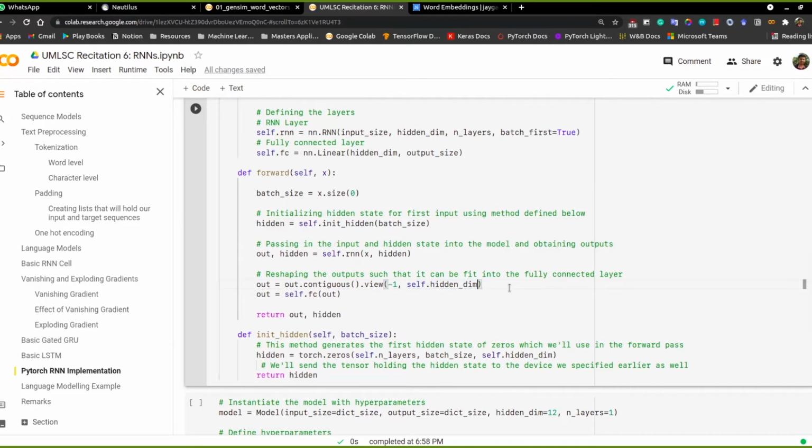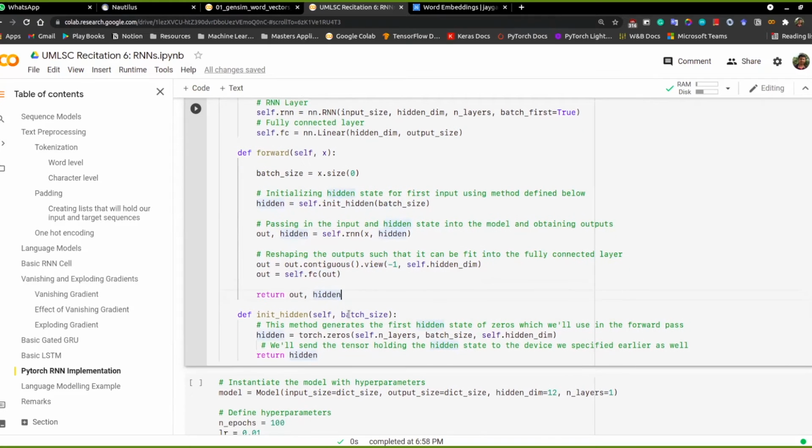Since we are passing it into a fully connected layer, we want it to be of dimension batch size times the input sequence length, comma, hidden dimension. So we change the shape of that, pass it through a fully connected layer, and return the output and the hidden state that we have.